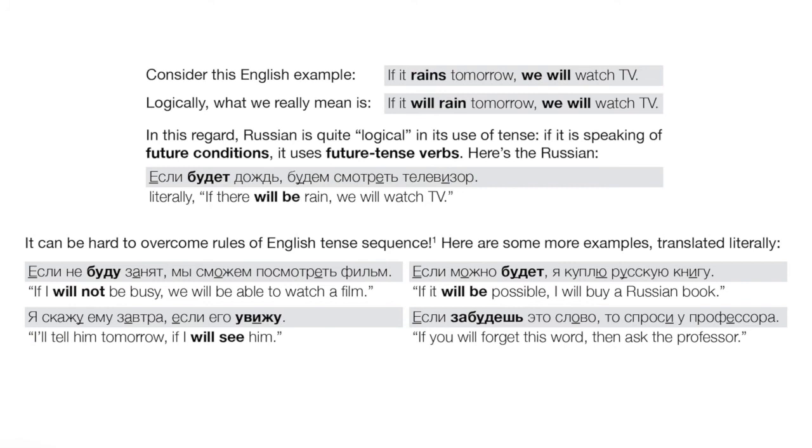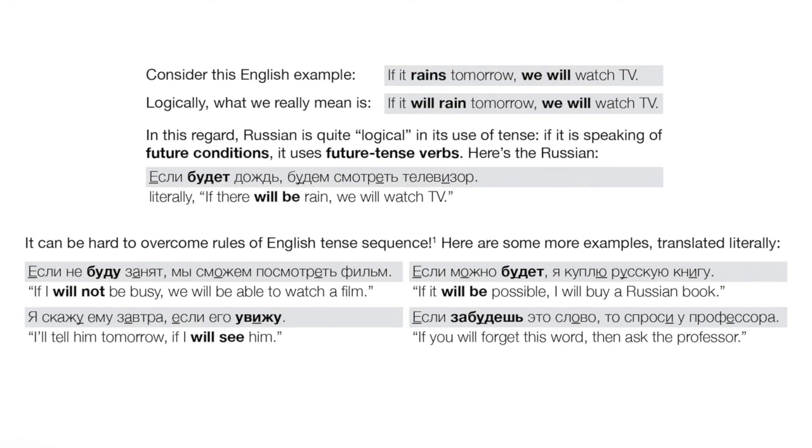So that's something to watch out for in terms of tense usage in Russian versus English. Okay, let's look at a few other examples. Если не буду занят, мы сможем посмотреть фильм. Literally, if I will not be busy, we'll be able to watch a film. Okay, so again, that's different from what we usually say in English. We say, if I'm not busy, we'll watch a film, right?